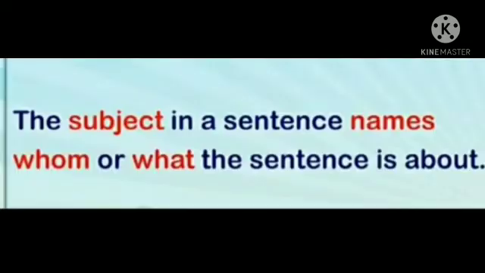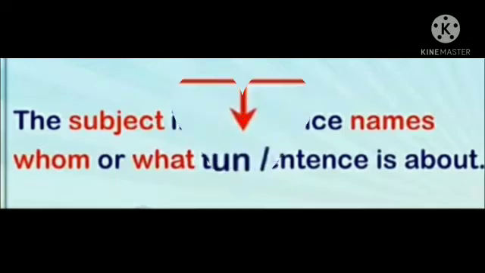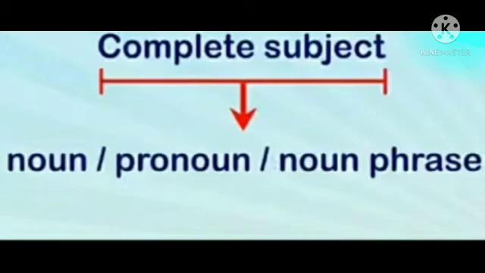As you can see in more examples, the subject in a sentence names whom or what the sentence is about. So dear children, the part which names the person or thing that is being spoken about is called the subject of the sentence. As you can see on the next slide, a complete subject contains a noun, pronoun, or noun phrase. So a complete subject needs a noun, pronoun, or noun phrase.